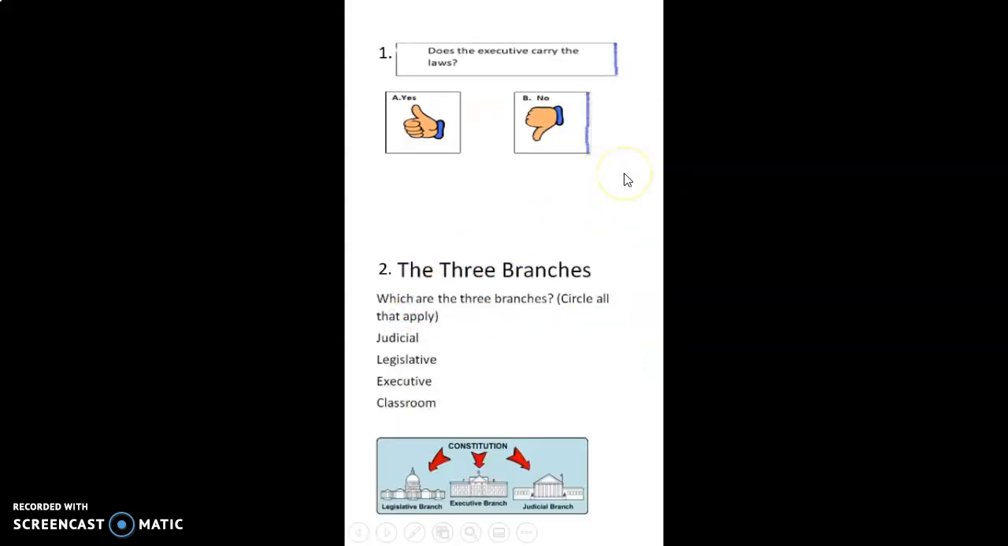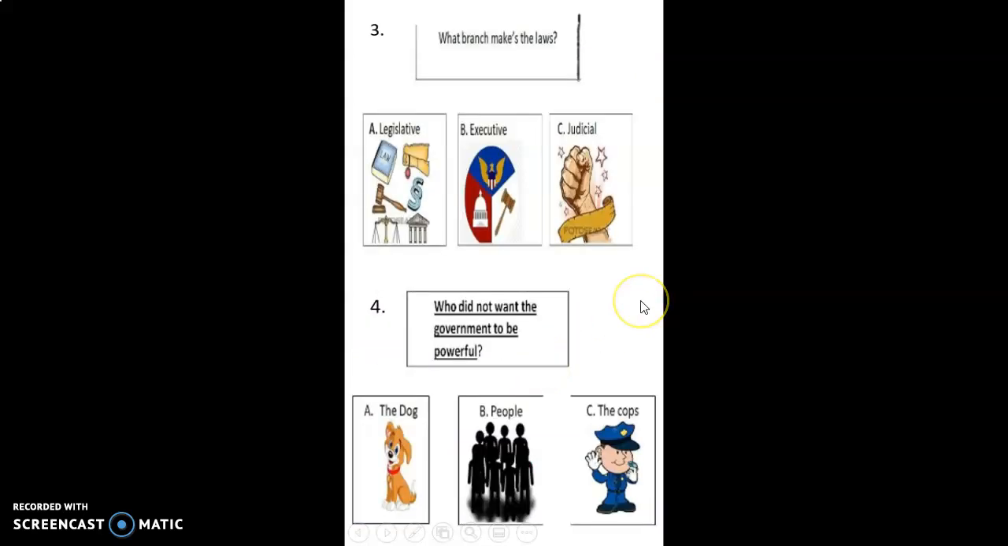So these are your questions. Number 1, does the executive branch carry out the laws? A, yes. B, no. Number 2, the 3 branches. Which are the 3 branches? Circle all that apply. So circle from here, which are the 3? Number 3, what branch makes the law? Is it A, the legislative, B, executive, or C, the judicial?